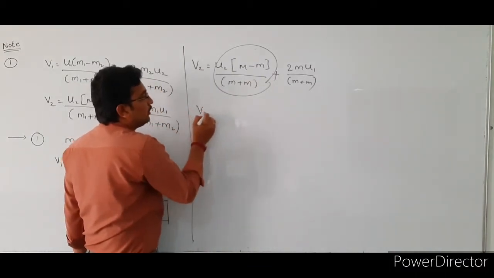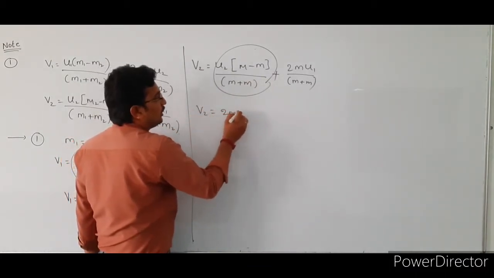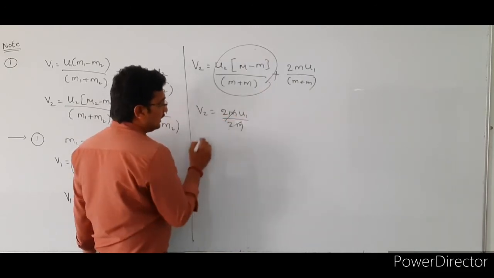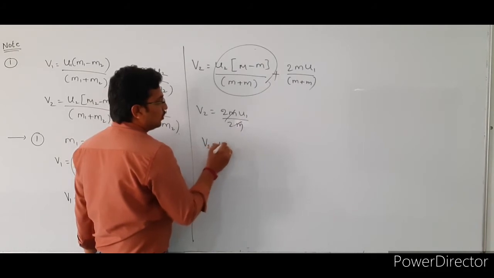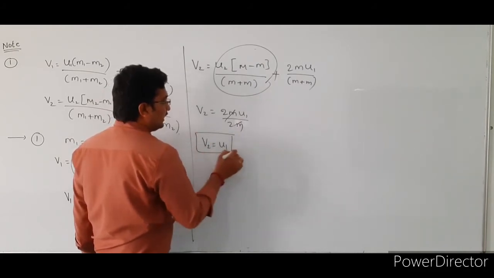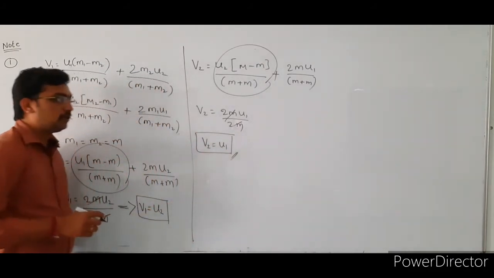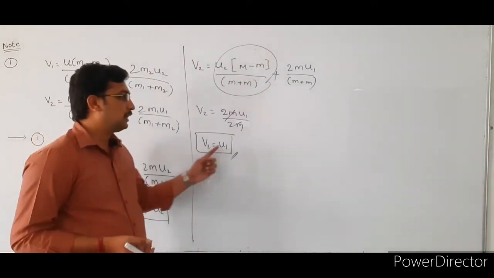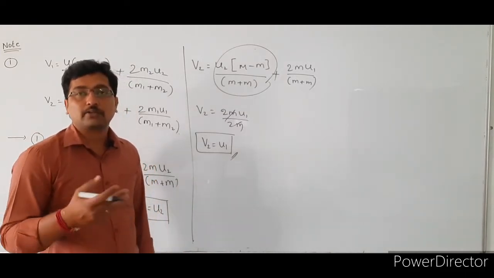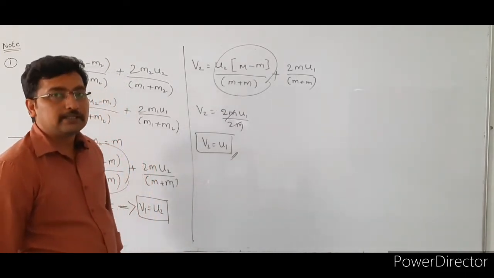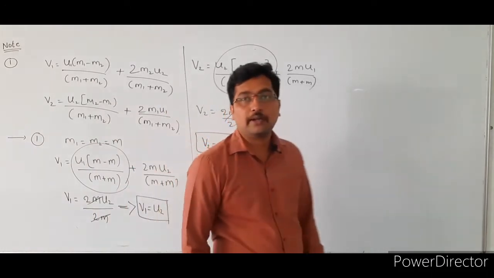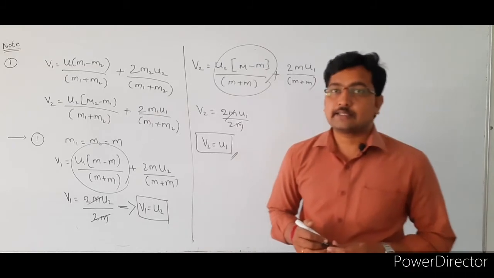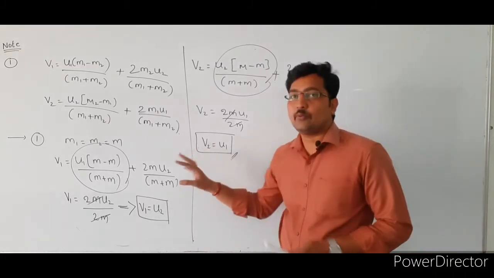So then v2 is equal to 2m u1 divided by 2m. So here 2m gets cancelled. So then v2 is equal to u1. Here v2 indicates the final velocity of the second particle, which is equal to u1, the initial velocity of the first particle. Okay, see here. So in this case, if the two bodies have the same masses, simply they exchange their velocities.